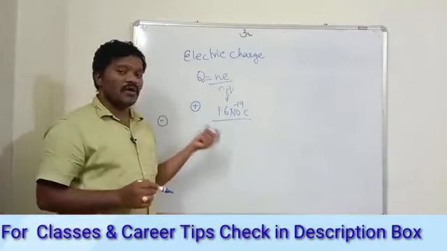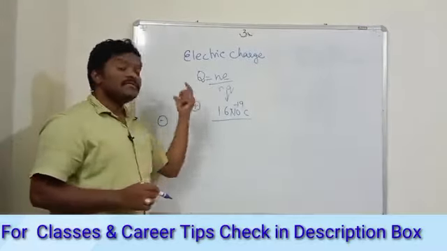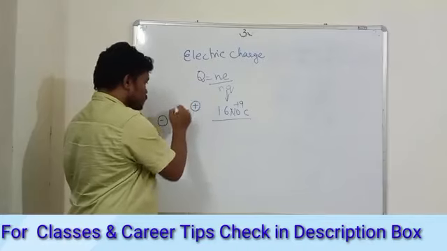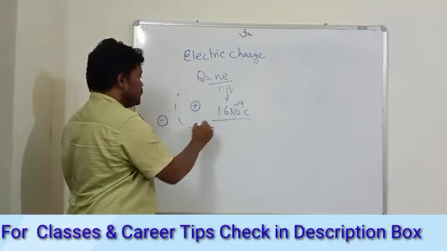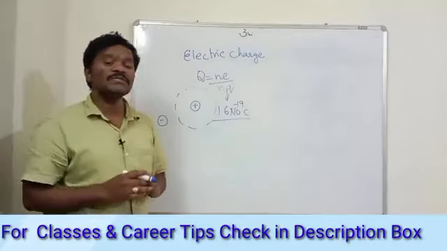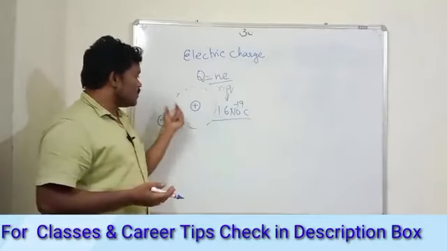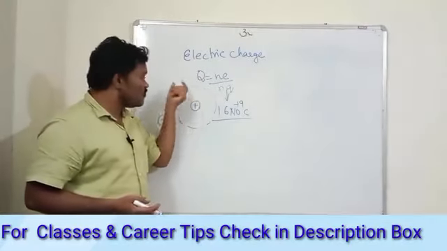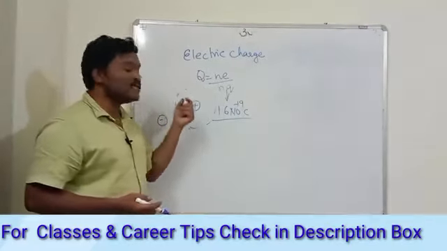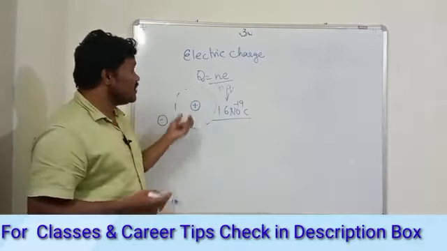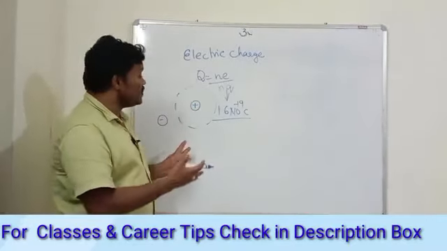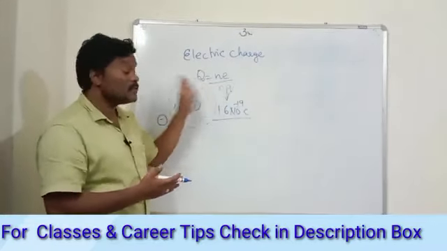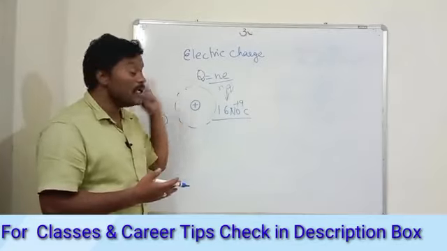Each charge experiences some force. Surrounding a charge, it experiences a force of attraction or repulsion. The region in which the electric force is felt is called the electric field.